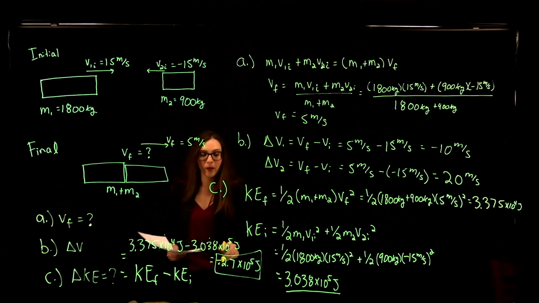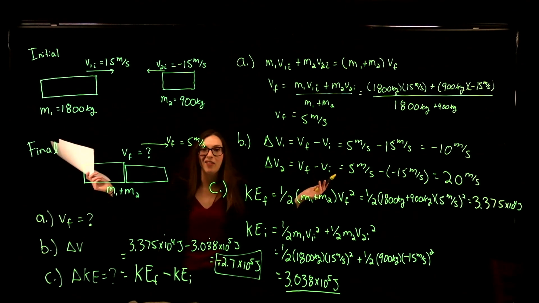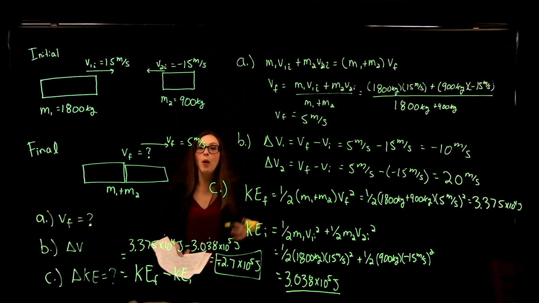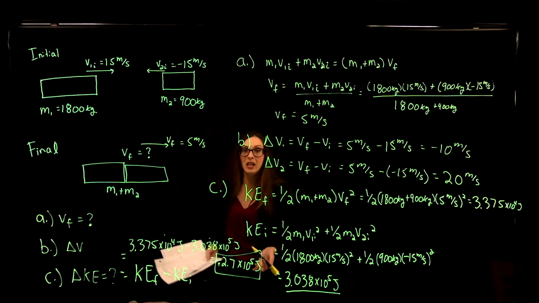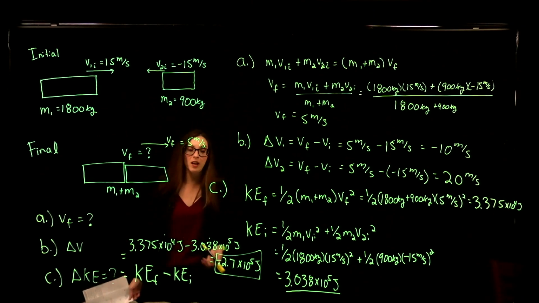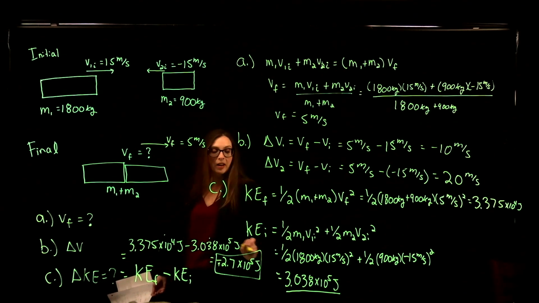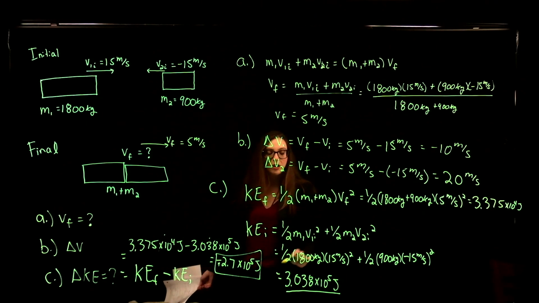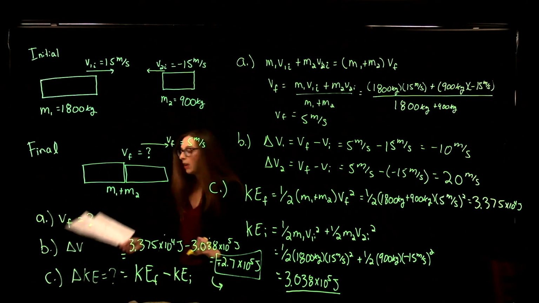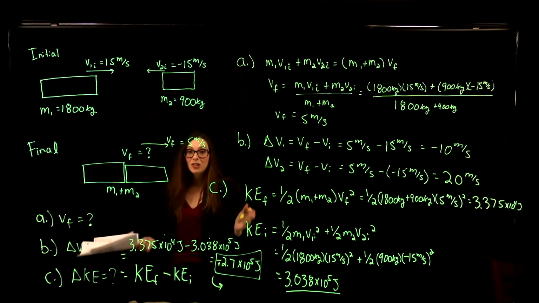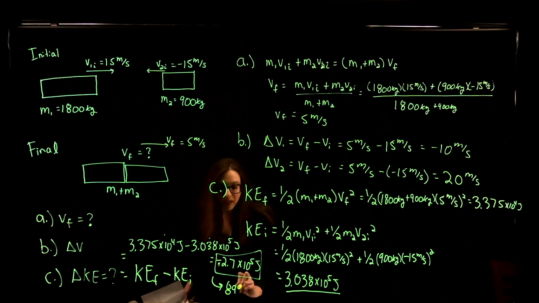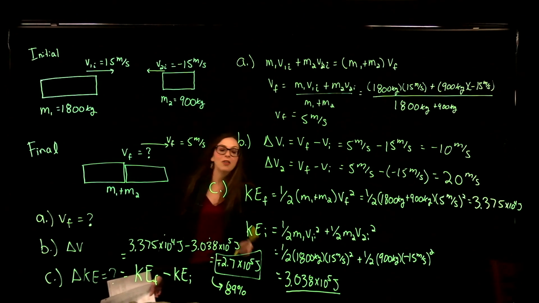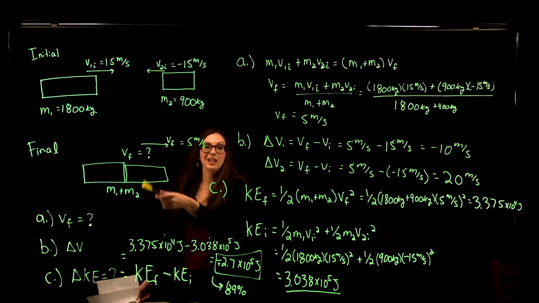Now, we have a quantity, 2.7 times 10 to the 5 joules, but what does that mean? You can figure out what percentage of the initial kinetic energy that change is. If you take your change in kinetic energy, 2.7 times 10 to the 5 joules, and divide it by the initial kinetic energy of the system, 3.038 times 10 to the 5 joules, that turns out to be 90%, or actually 89%. Okay. So we lose 89% of the initial kinetic energy during this collision.